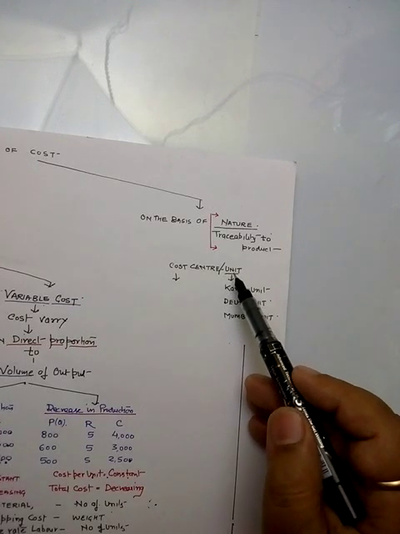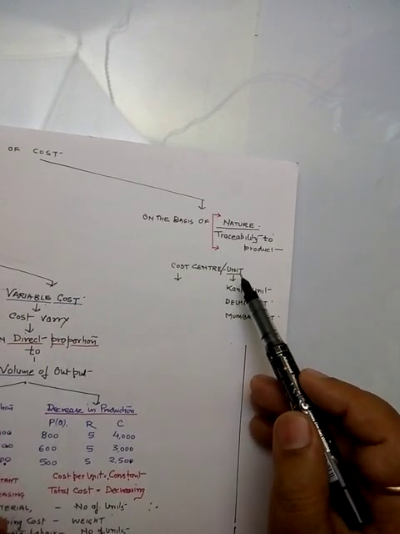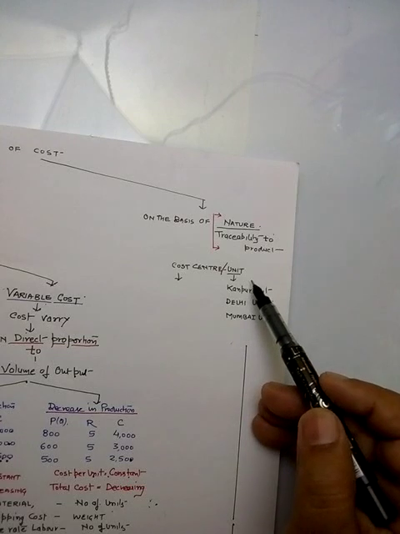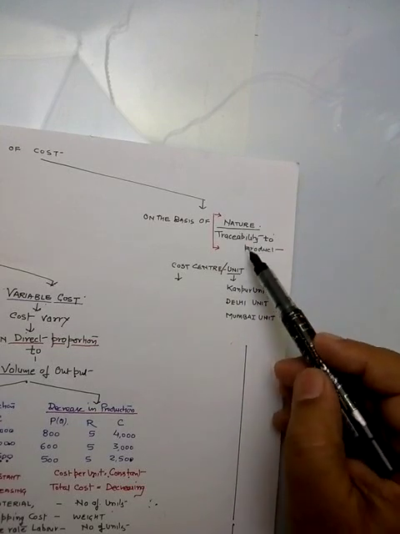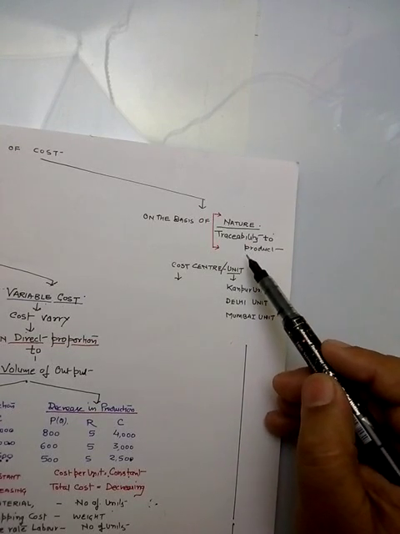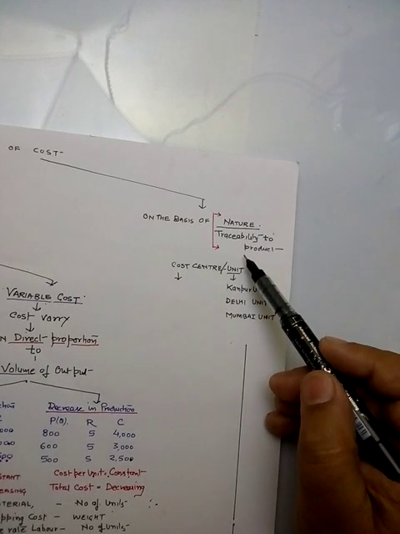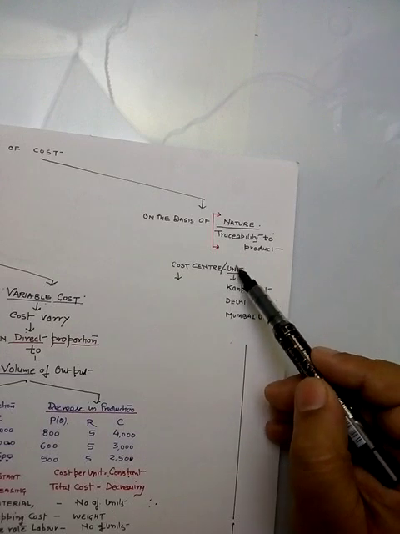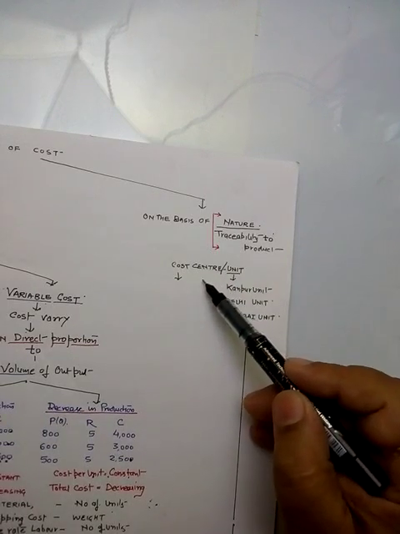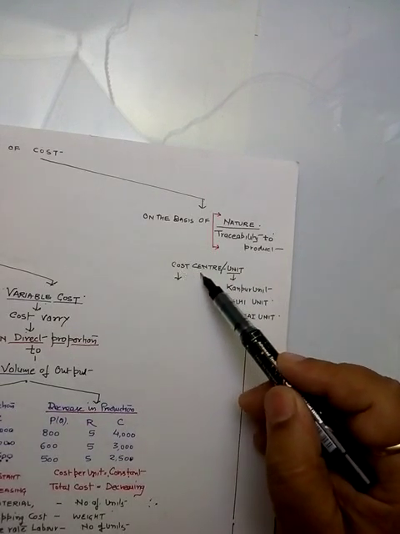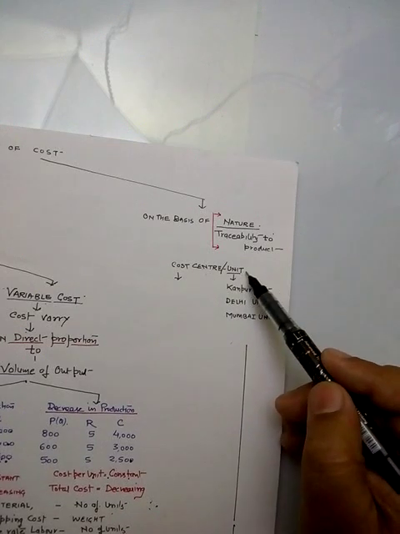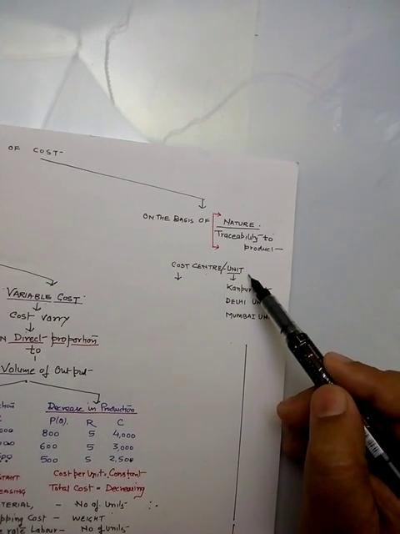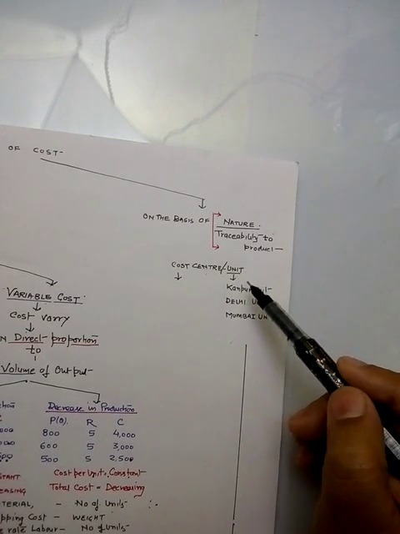So when a particular cost is identified for a particular center, then it is known as a traceable cost. So we are going to discuss our cost on the basis of traceability, on the basis of cost center, or on the basis of unit. So different locations are different cost centers, different units are known as different cost units.